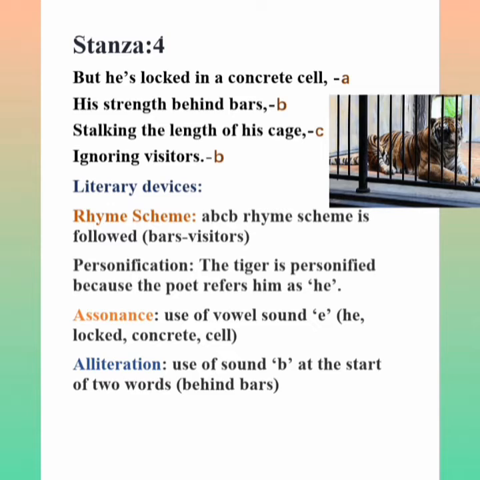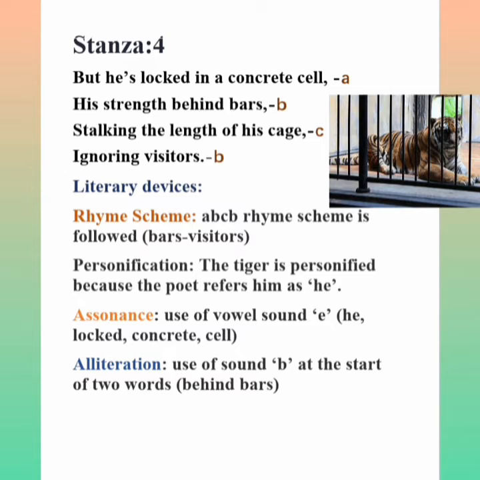So in stanzas 2 and 3, the poet talks about a tiger which lived in the jungle. Here in this stanza, he is talking about a tiger which lives inside the cage. Now the poet comes to the reality of the tiger, that is, the tiger inside the cage.